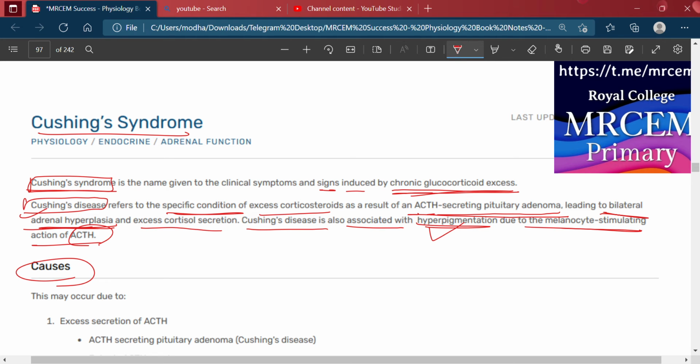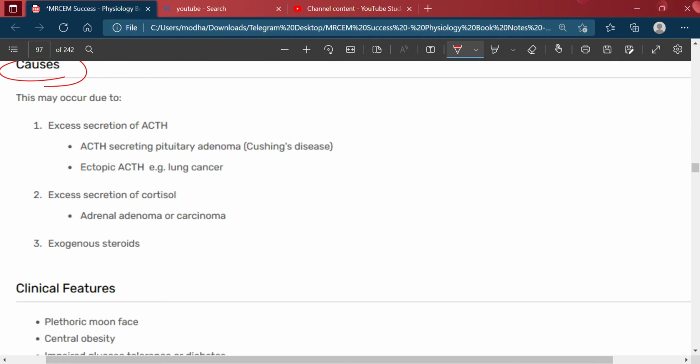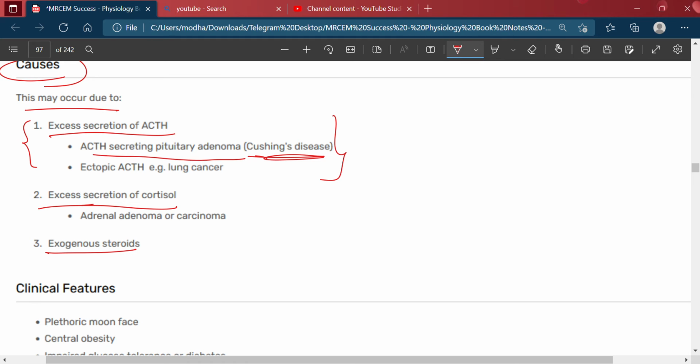Now, causes of Cushing syndrome. This may occur due to excess secretion of ACTH. Excess ACTH from a pituitary adenoma is called Cushing's disease. Then excess secretion of cortisol and exogenous steroids. So Cushing's syndrome is due first to excess secretion of ACTH. An ACTH-secreting pituitary adenoma is called Cushing's disease. Then ectopic ACTH, for example from lung cancer. Then excess secretion of cortisol,